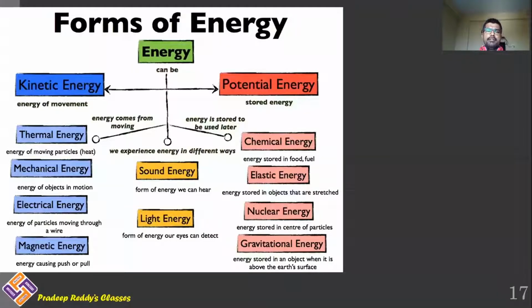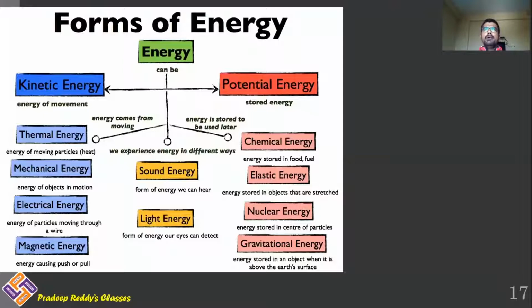Students, in the previous video lectures, we have learned what is meant by work done and conditions for work done, conditions for zero work, what is meant by conservative and non-conservative forces, and work done by conservative force and non-conservative force.